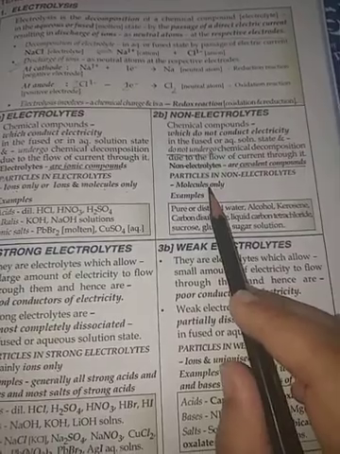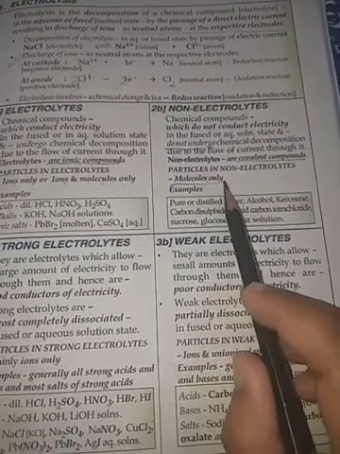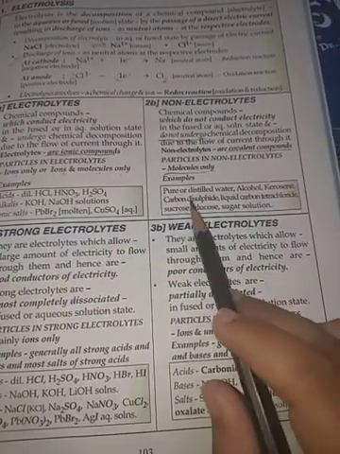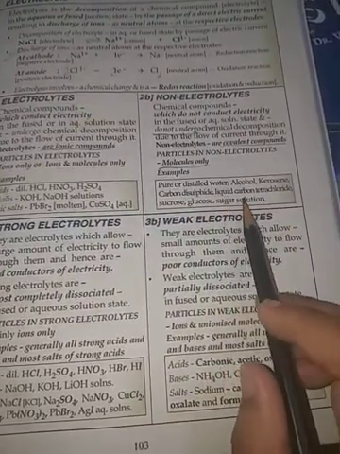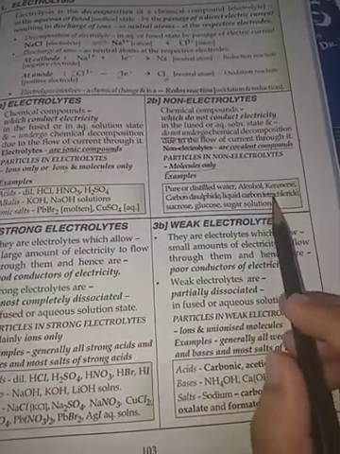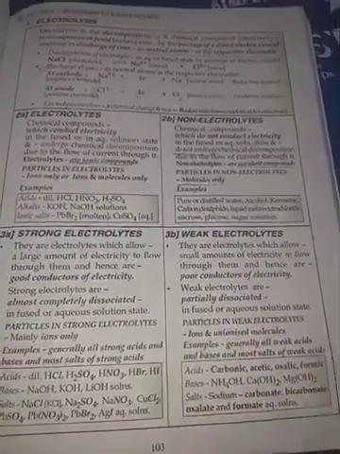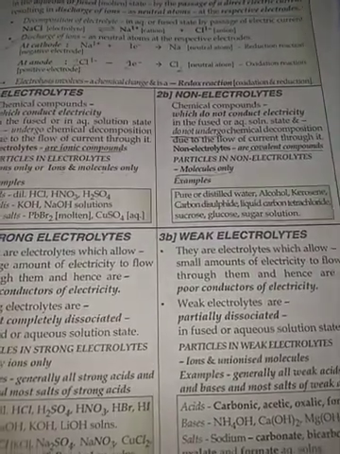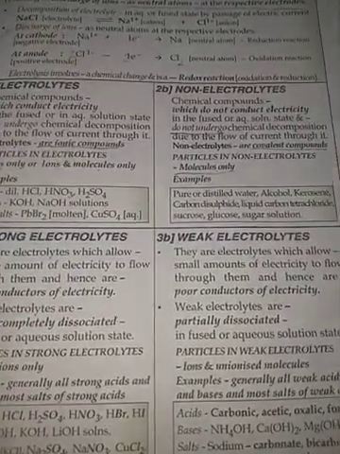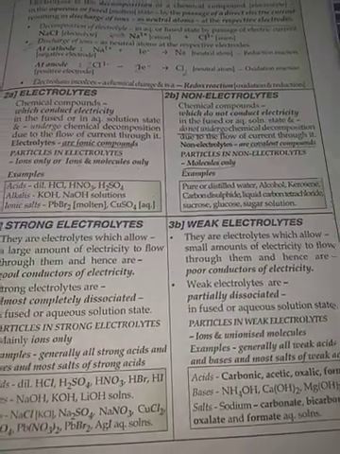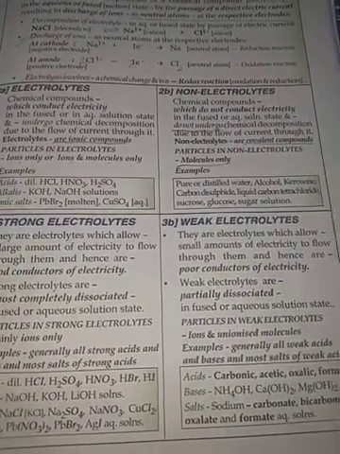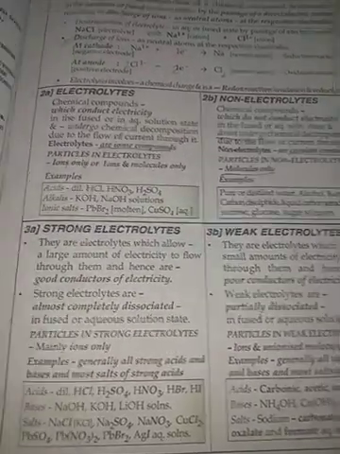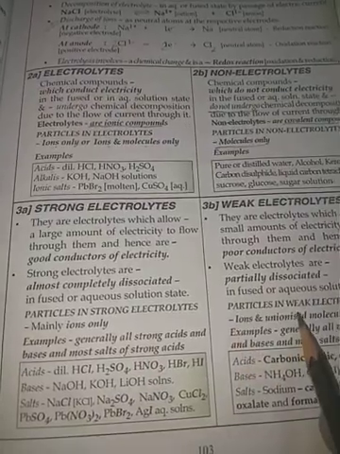Particles here are molecules only, and molecules cannot conduct electricity. Pure and distilled water, alcohol, kerosene, carbon disulfide, all these are covalent compounds. Carbon tetrachloride, sucrose, glucose, sugar solution. All these are non-electrolytes. They cannot be decomposed into their ions. They have covalent bonds between their atoms, and they will not at all conduct electricity because their constituent particles are molecules only.